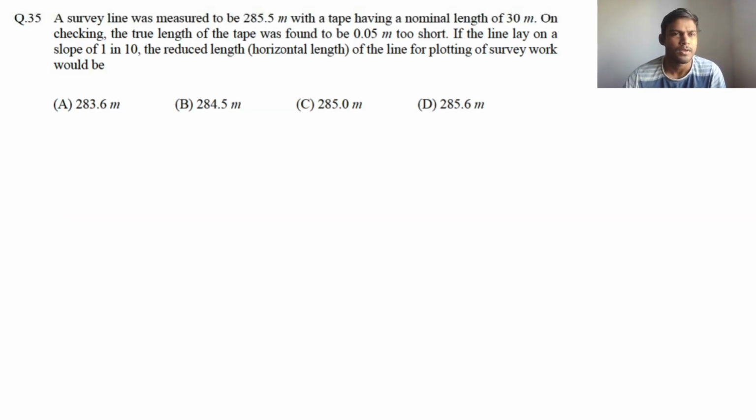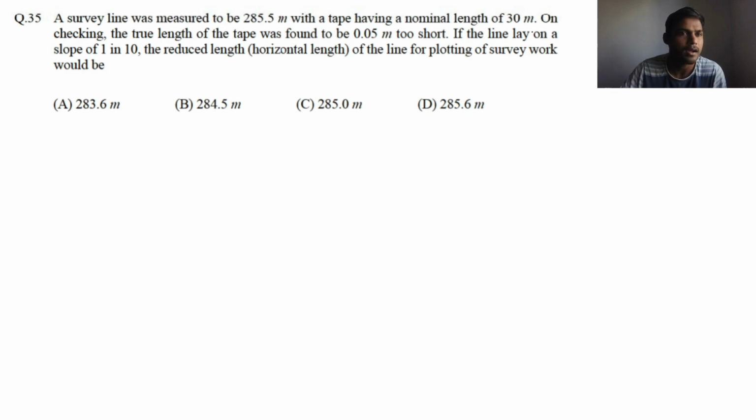Next question. A survey line was measured to be 285.5 meter. The tape having a nominal length of 30 meter. So a 30-meter tape was used and the length is 285.5 meter. On checking, the true length of the tape was found to be 0.05 meter too short. So the chain is 0.05 meter too short. So a correction must be applied here.